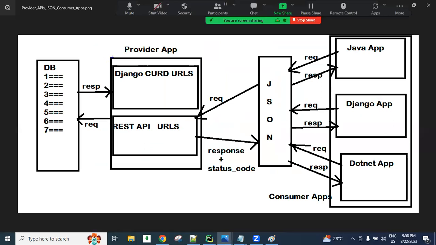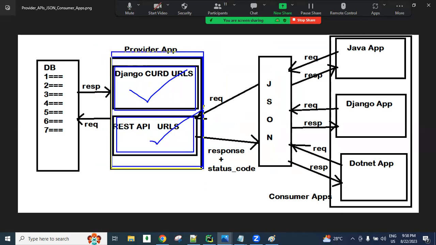See here, for our project we are developing the Django URLs and REST API URLs. While learning Django you are doing these things, and now you are also going to develop REST APIs. Finally our project is completed. Using this project, we can interact with our application's database, perform the operations we want, and get the response.